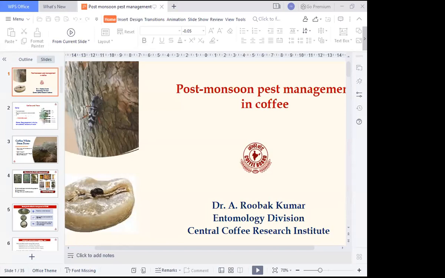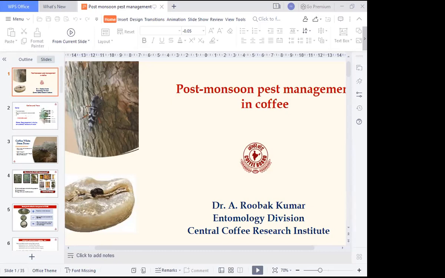Before going into the management of any pest, you should know the infestation symptoms of that particular pest. In case of coffee white stem borer, once the plants are infested, you can observe symptoms like the infested plants appearing weak and wilting, followed by yellowing of leaves. Then in later stages, you can find ridges on the main stems, or in some cases even on the thick primaries also. So these symptoms indicate that the particular plant is infested with coffee white stem borer.